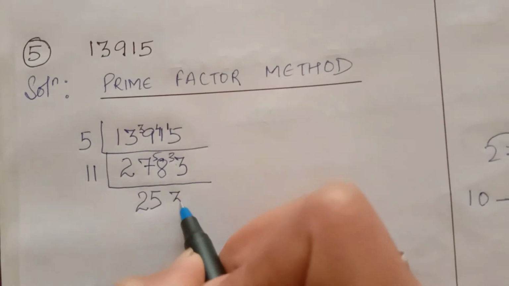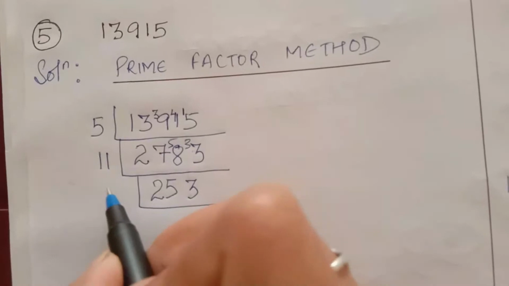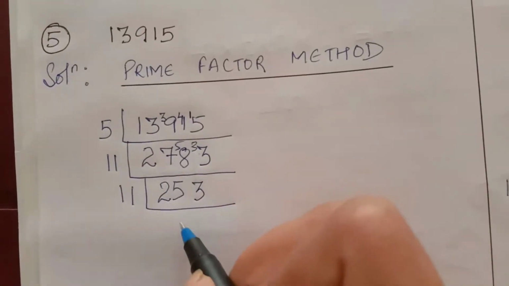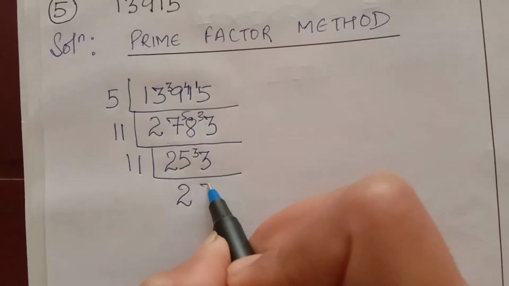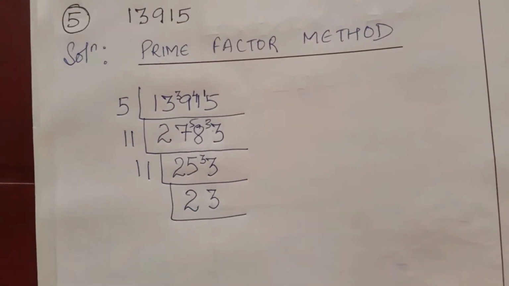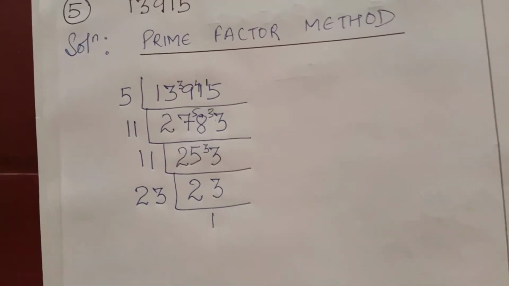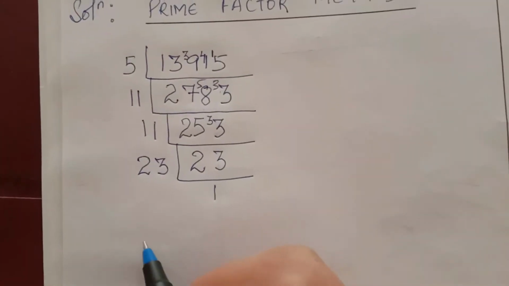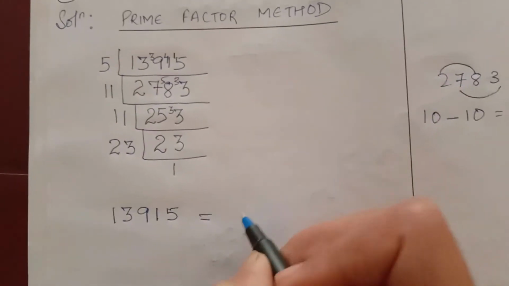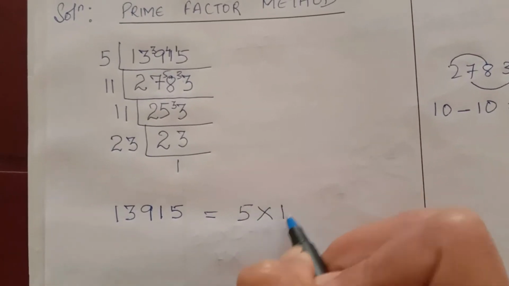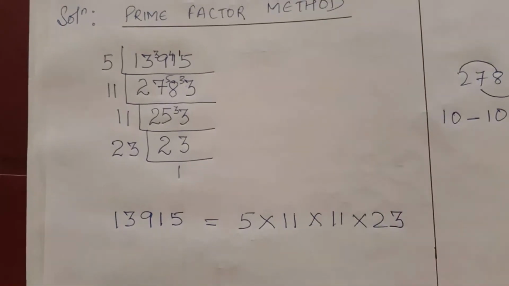11 3s are 33. Now again we'll do with 11. 11 2s are 22, here is 25, so 3 will be here. 11 3s are 33. So 23 is a prime number, so 23 will be divided by 23. 23 1s are 23, so here we will write 13915 is equal to 5 into 11 into 11 into 23.